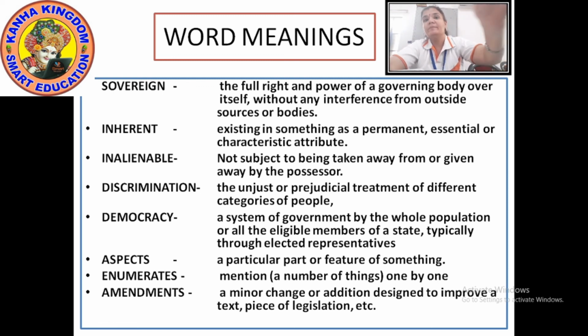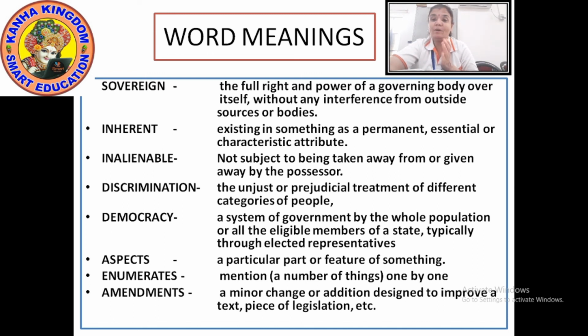Okay. Next word is aspects, ASPECTS. It means a particular part or feature of something. Next, enumerates. Enumerates means to mention one by one.